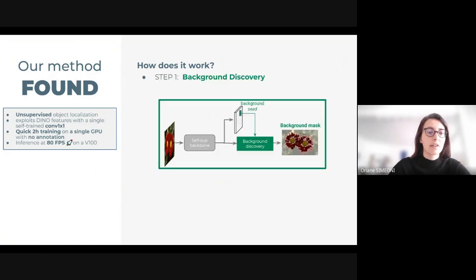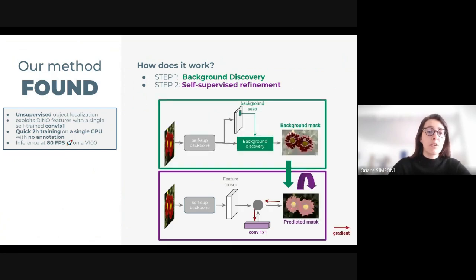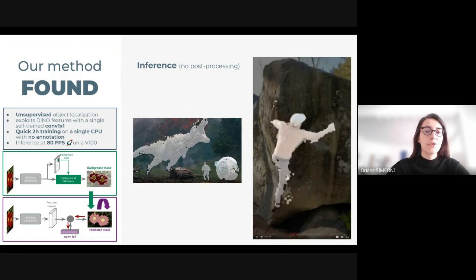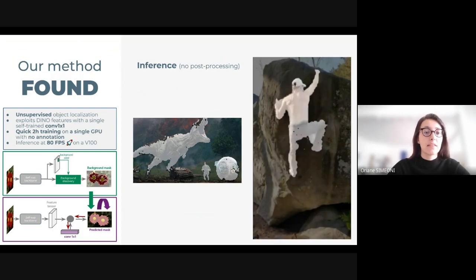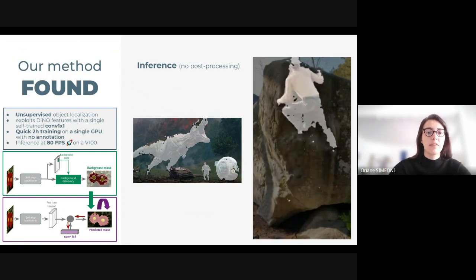So how does it work? Our method is 2 steps. First, we propose to look for the background instead of objects and perform background discovery. Then we train a lightweight 1x1 convolutional layer to extract information from a self-supervised backbone. It is trained in a self-supervised fashion using the coarse background masks as pseudo-labels. We are able to produce good quality object localization on images from different domains, as you can see here. On the right, my friend is fighting his way through a hard boulder in Fontainebleau near Paris.